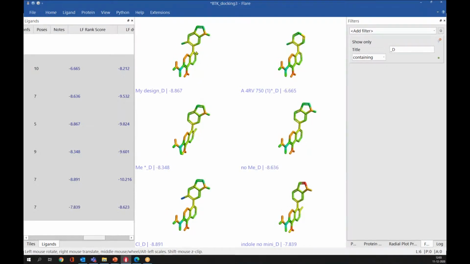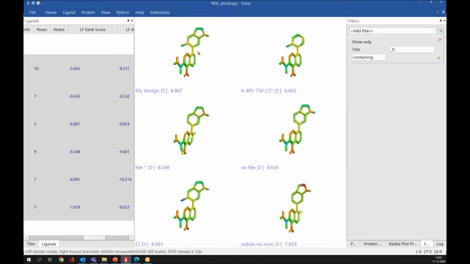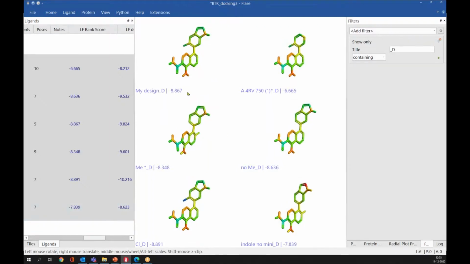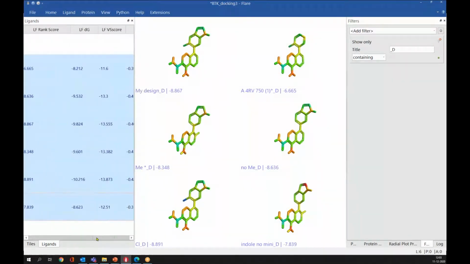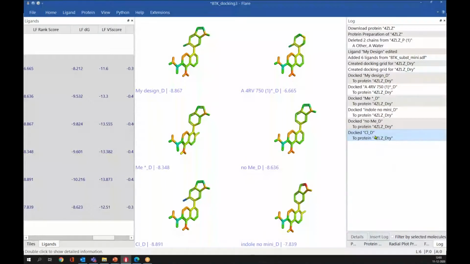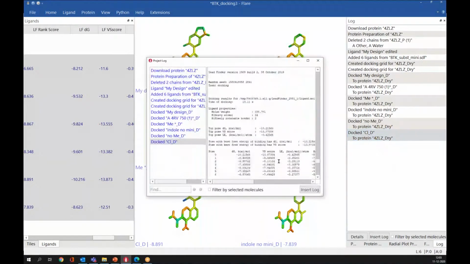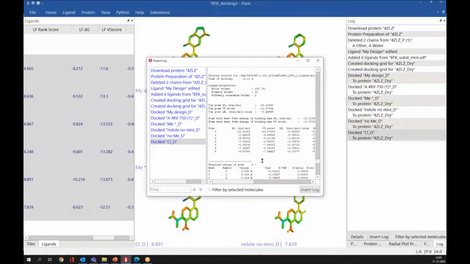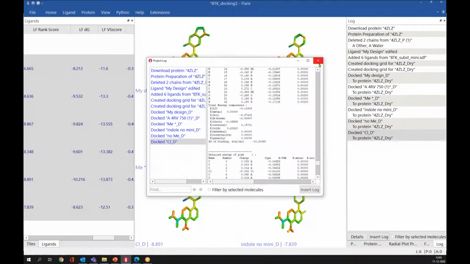The colors of the ligand atoms have been changed depending on their contribution to the docking score, and these atoms have been colored based on these delta G values. If you want more details for the delta G, you can go to the log window here, and if you double left click, you can find all the details for the scores.